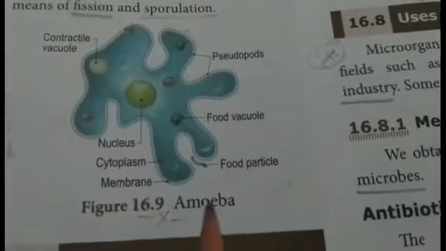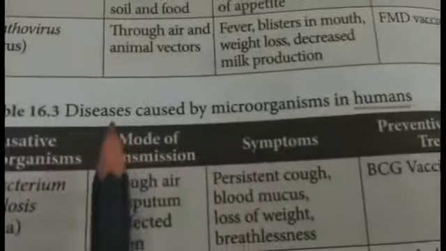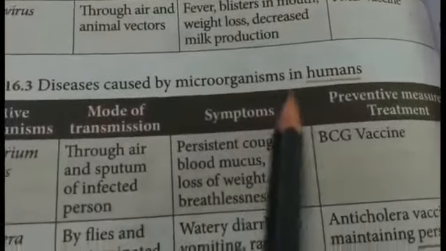Example, amoeba with the neat diagram. So you have to explain with the neat diagram. And then you have to read the diseases caused by microorganisms in humans.